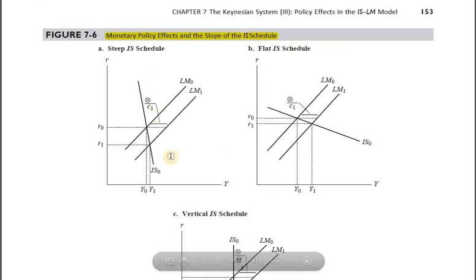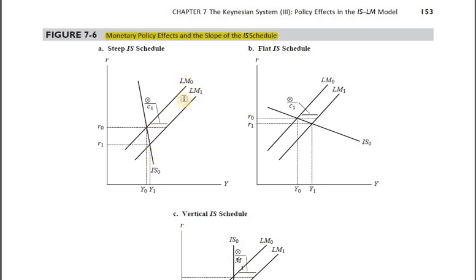But its impact is going to be different because we are having a different slope of the IS curve now. So let's not complicate the thing. Let's just focus on one picture here. Here we have a steeper IS curve. That's how we have drawn it, the steeper one, and given the LM curve, that is LM0. And that's how the equilibrium rate of interest turns out to be R0, income turns out to be Y1, and we are at this point. Alright, infusion of money into the economy, it shifted rightwards, that's here.